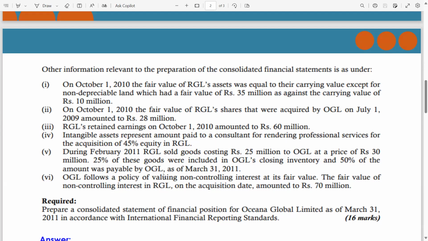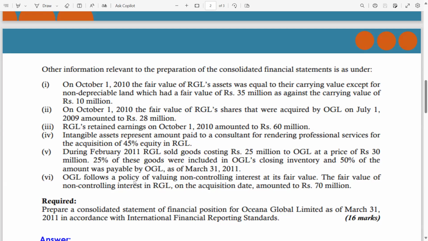So again, it's an intra-group transaction, and the group does not consider it. So what entry should you make? You should debit the payable and credit the receivable to eliminate this impact.